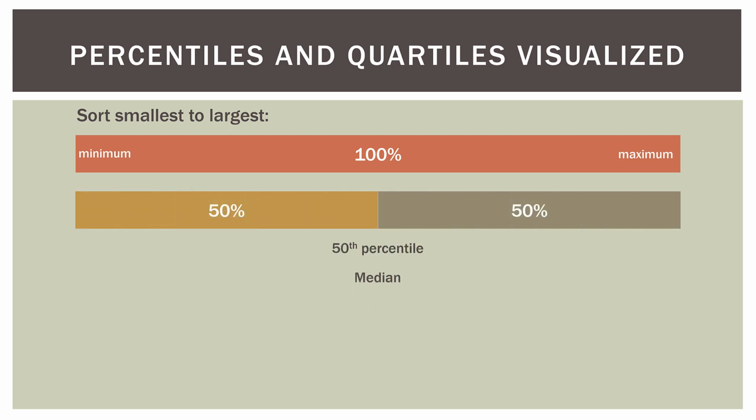Now to get the 50th percentile, which is also called the median, and remember in my previous video, 1 or 2 back, we talked about what the median is. If you take that strip of paper and you fold it exactly in half, and then you open it, there'll be a crease right down the exact middle. Now, all the numbers to the left of that crease are in the lower 50th percentile, or the first half of the data, and all the numbers on the right-hand side are in the upper 50% of the data. So the median splits our data exactly in half.